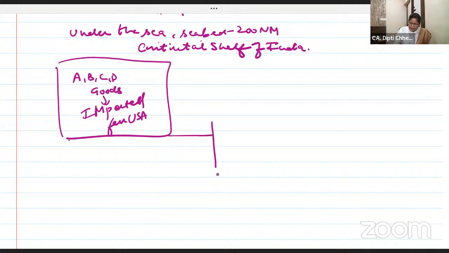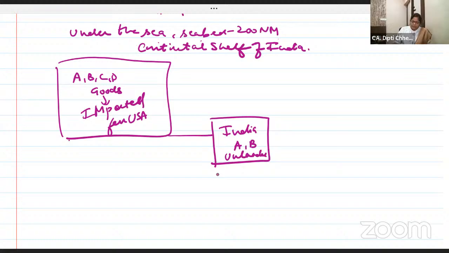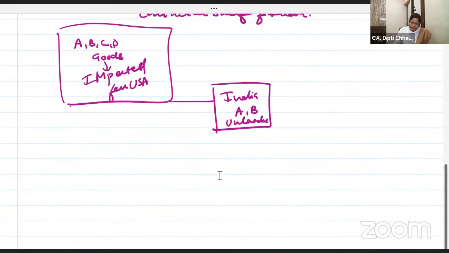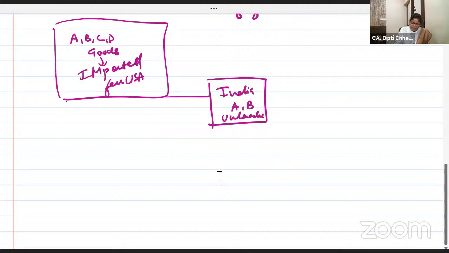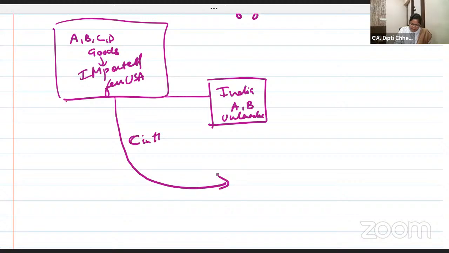Now, when they come to India, A and B are unloaded. So now they have become merged with Indian goods, A and B. C in the same vessel taken to Sri Lanka.